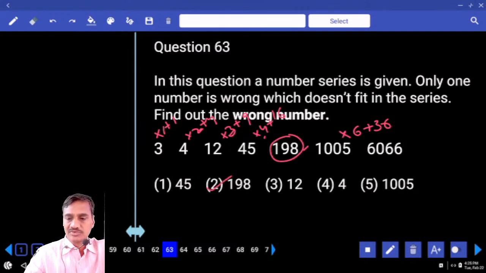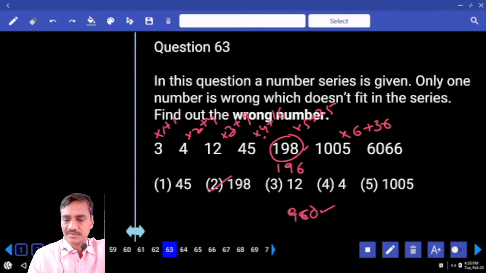Done? And next one, 196 is the correct one. 196 into 5 plus 25. Tell me how much it comes to. 196 into 5 divided by 2. 2 9s are 18, 980. 980 plus 25, 1005. And the wrong number is 198 and the correct number is 196. And choice 2, question number 63. And the logic behind this one is into 1 plus 1 square, into 2 plus 2 square, into 3 plus 3 square, and so on.